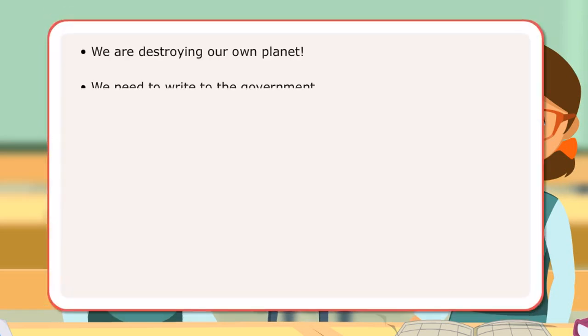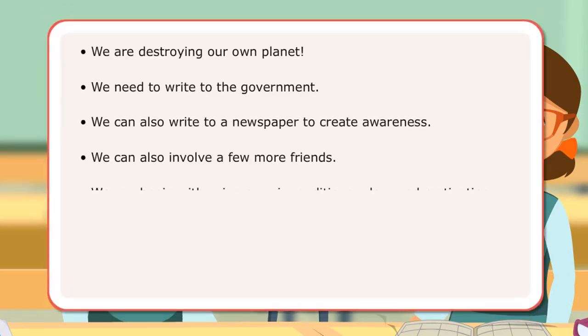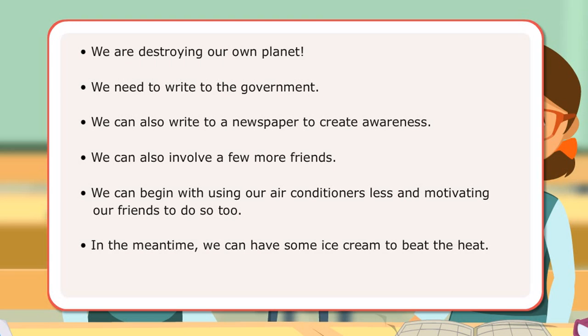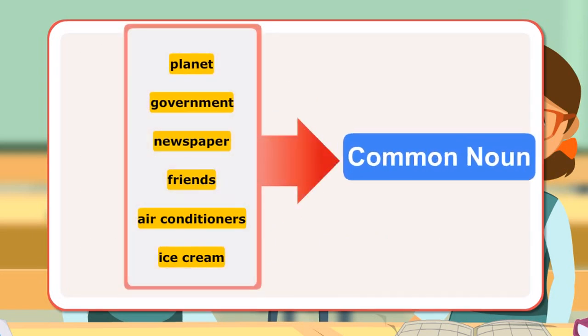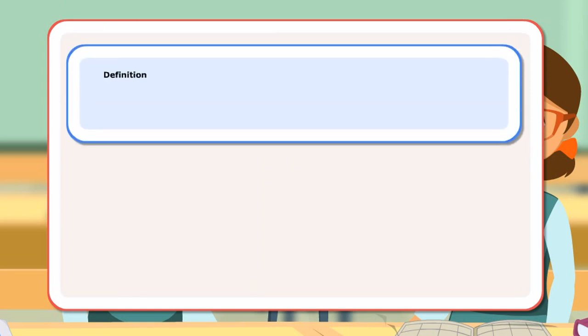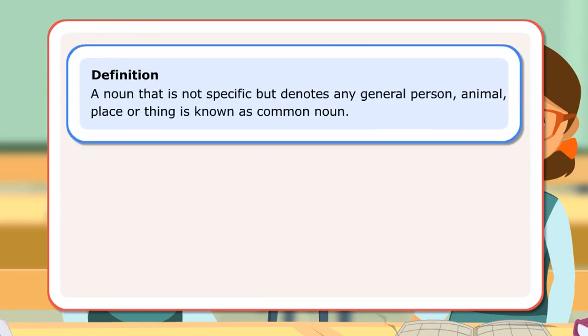The girls speak about many general things and concepts in their conversation. The words planet, government, newspaper, friends, air conditioners, ice cream are examples of common nouns. Definition. A noun that is not specific but denotes any general person, animal, place, or thing is known as a common noun. Let us look at a few sentences.